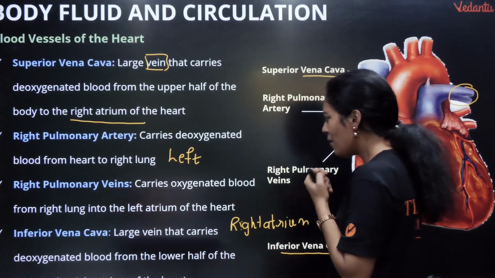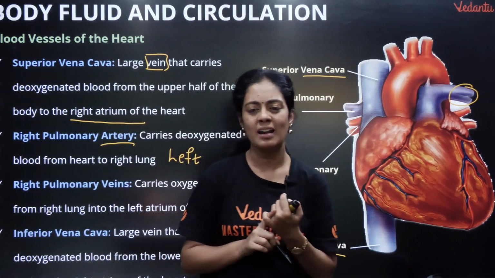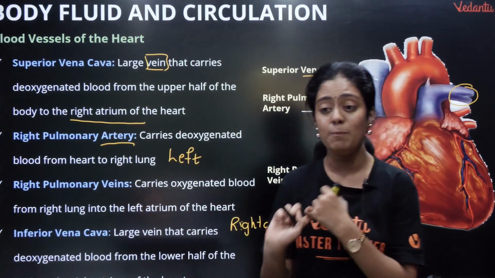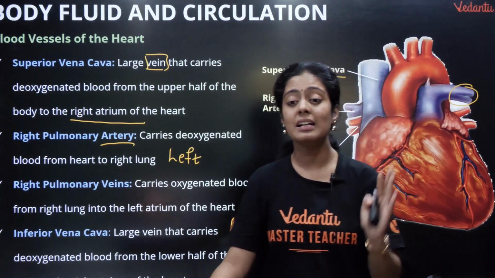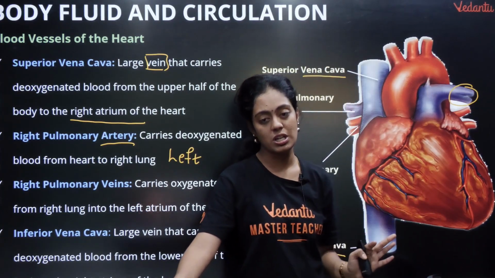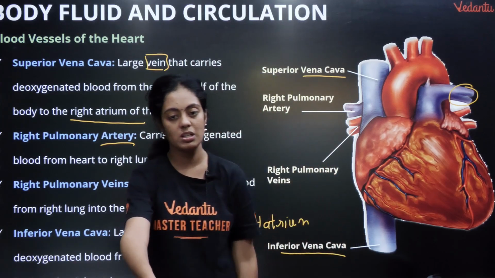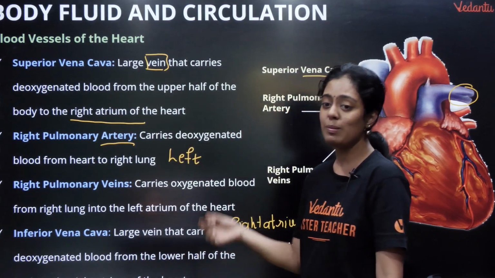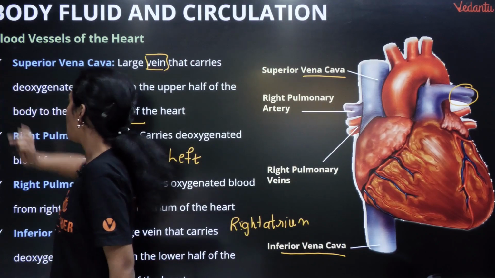Okay, so ma'am நீங்க என்ன சொல்றீங்க, arteries carry oxygenated blood தானே, நாங்க அப்படி தானே படிச்சிருக்கோம். ஆமா பசங்களா, arteries carry oxygenated blood only. There is an exception. Pulmonary artery carries only deoxygenated blood. Okay, so pulmonary vein carries oxygenated blood from the lungs to the heart. Okay, so இதுதான் ரொம்ப ரொம்ப முக்கியமான விஷயம்.